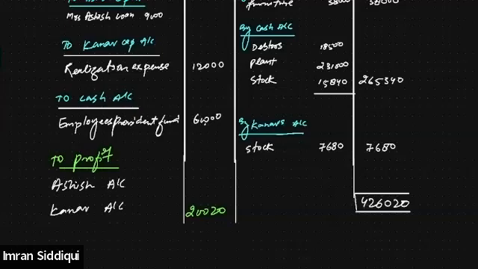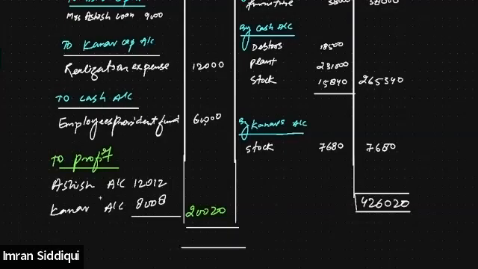So when you transfer the profit to their accounts, it will be 12,012 for Ashish, and for Kanav, it will be 8,008. Totaling this, we should get 20,020. And when you total the debit side now, you should get the same answer, 4,26,020.